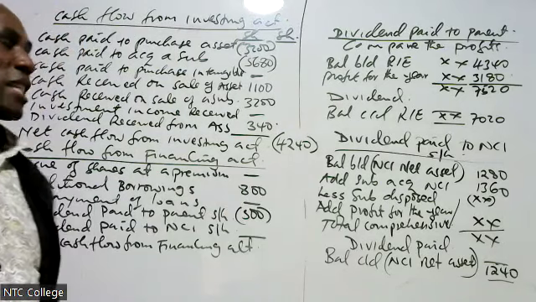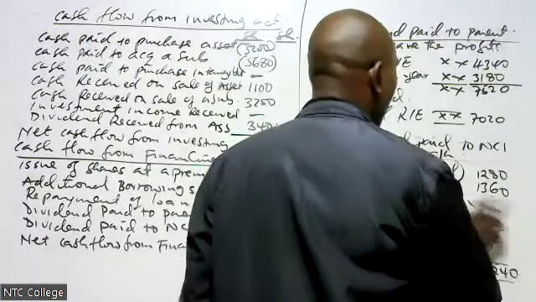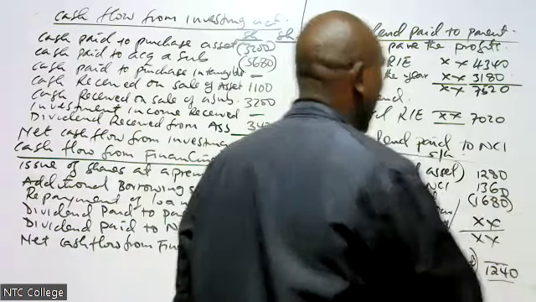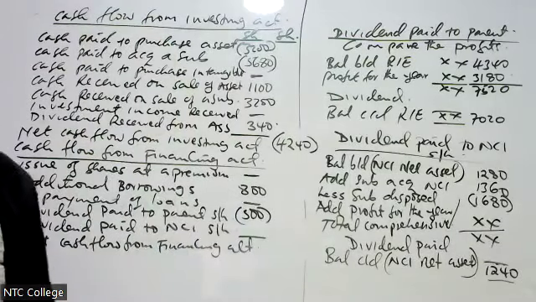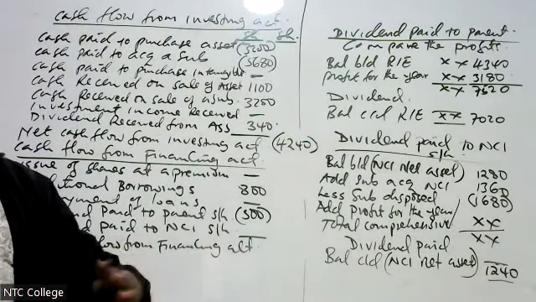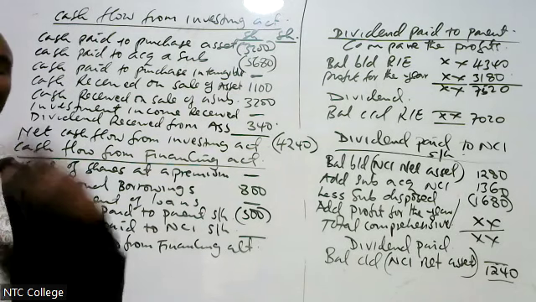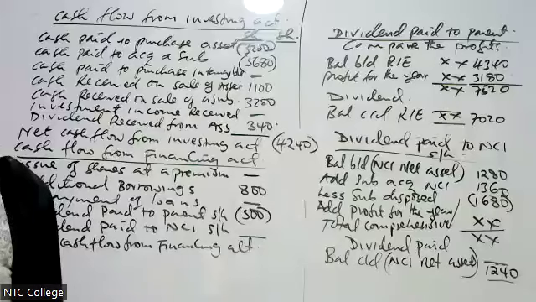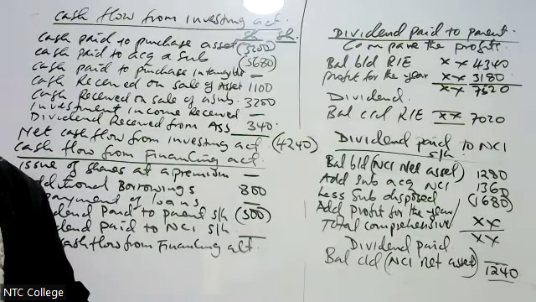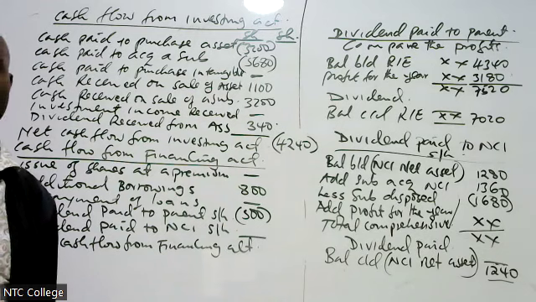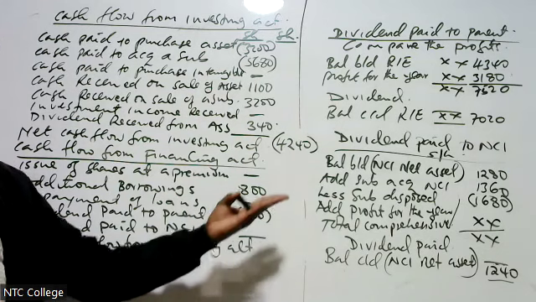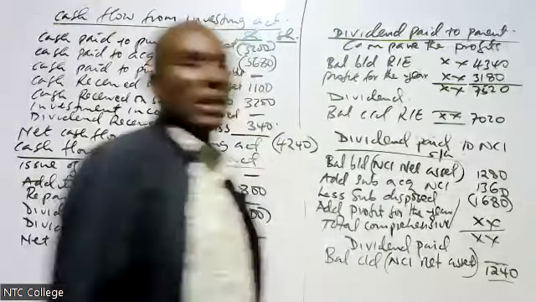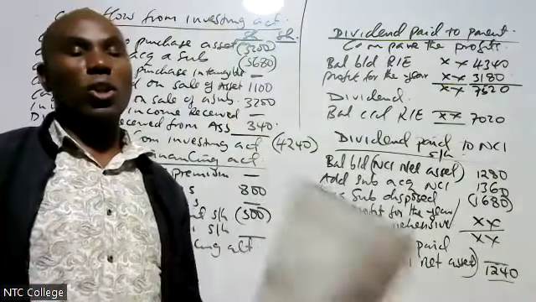What was the NCI disposed? We already calculated that as 1680, when we were looking for the gain or loss. We calculated NCI at disposal. It was 1680. We less 1680. Then we check in the income statement if there is profit for the year or total comprehensive income.